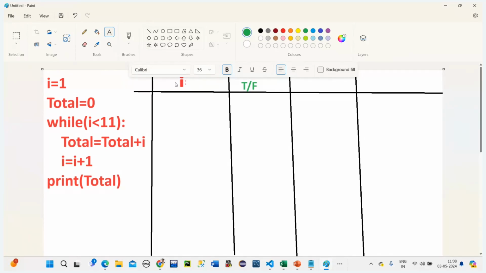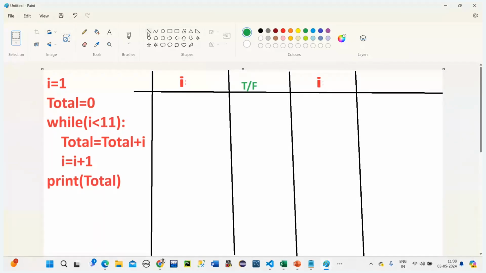Again, I'm taking this I value here. This is the updated I this time. Now here what we need to write is the resultant. What is that?